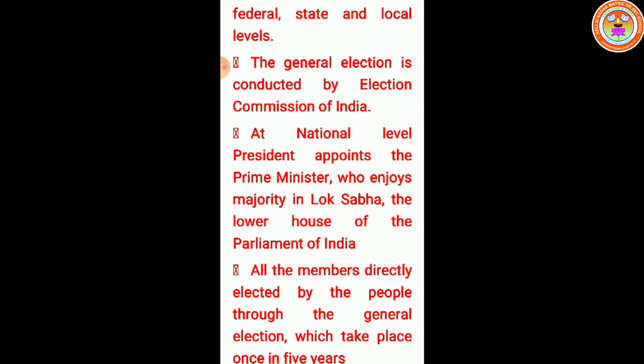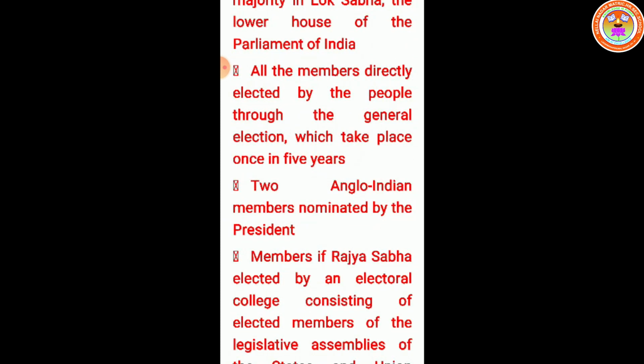The party which gets a majority of seats in the general election, that party leader is appointed as the Prime Minister of our country by the President. Here I would like you to remember the word: all the members are directly elected by the people through the general election which takes place once in 5 years. 2 Anglo-Indian members were nominated by the President.